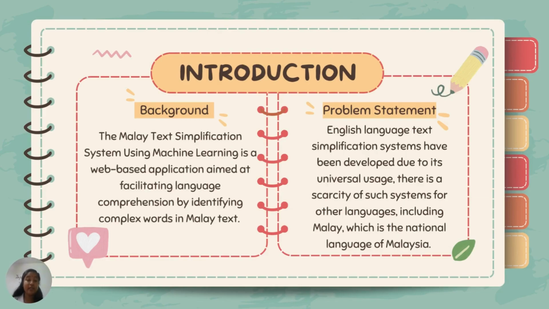The first part is the introduction. For the background, the Malay text simplification system using machine learning is a web-based application aimed at facilitating language comprehension by identifying complex words in a Malay text.